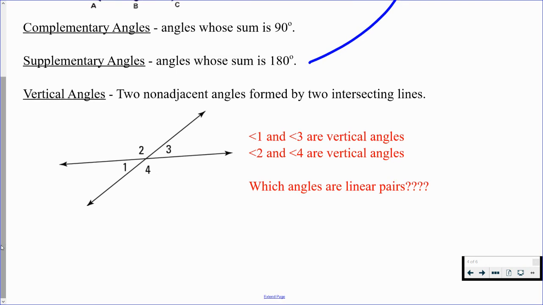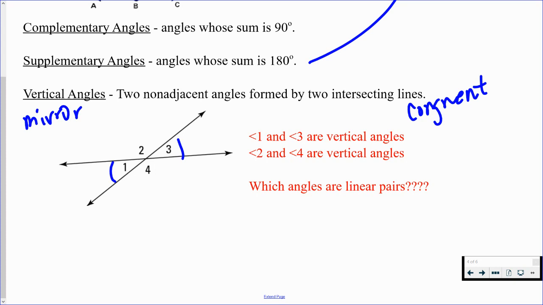Now, down below, another type of special angle pair is called vertical angles. Vertical angles are two non-adjacent angles formed by two intersecting lines. An easier way is maybe to think of these as a mirror image, because they are reflected. They should be equal in measure. They are congruent. So take a look at this picture. Angles 1 and 3 are vertical angles. Notice they look like they're mirrored. And angles 2 and 4 are vertical angles.